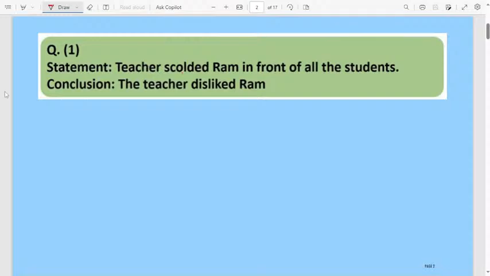That is paper 1. Normally, logical reasoning, this type of questions they will ask in paper 1. Let us start the class. First question, first statement.